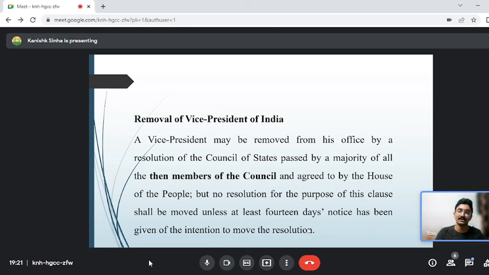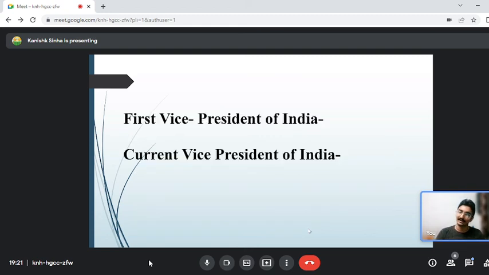Okay, next. So this is very similar to what we have already discussed. It's already completed, I feel. So let me know, guys, who is the first vice president of India and the current vice president of India, and then we will be done with this session.